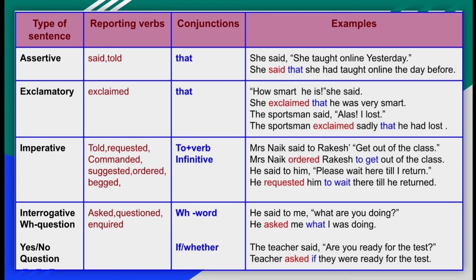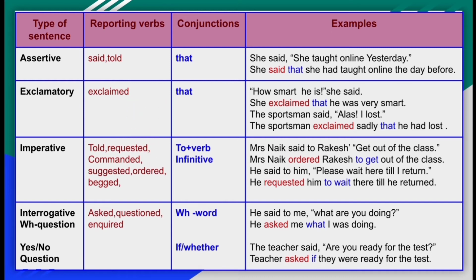Now let's come to our exclamatory sentence. In an exclamatory sentence, the reporting verb used is exclaimed. And to maintain the meaning of the sentence, sometimes we add along with exclaimed words such as with sorrow, with joy, sadly, happily. The conjunction used is that. Let's see the example. How smart he is, she said. She exclaimed that he was very smart.